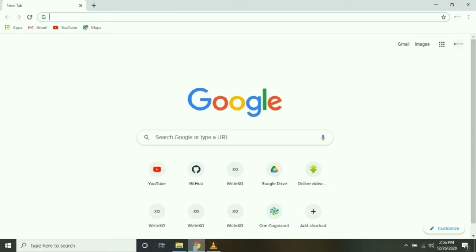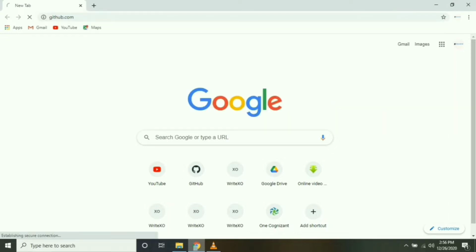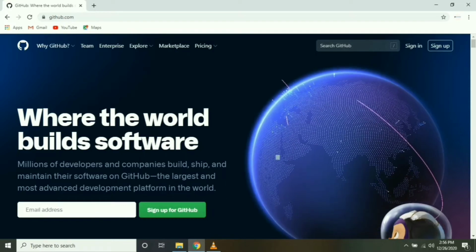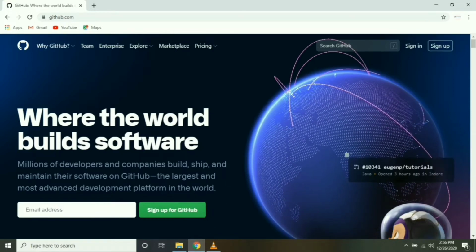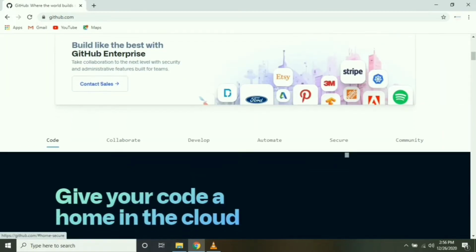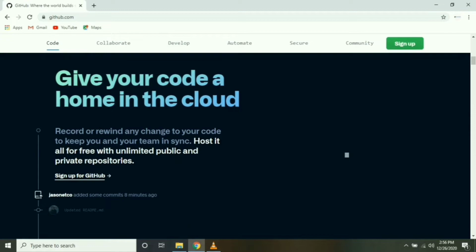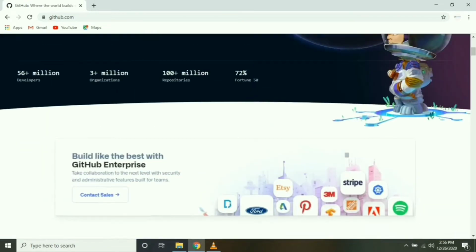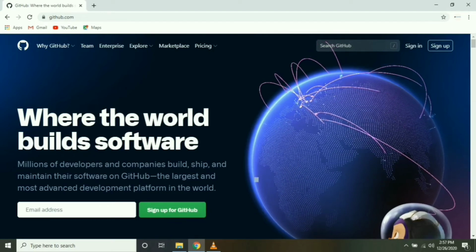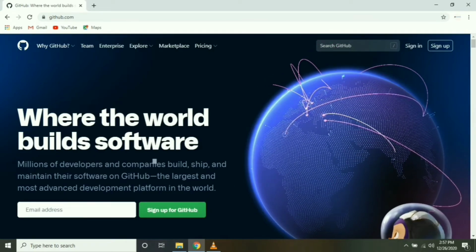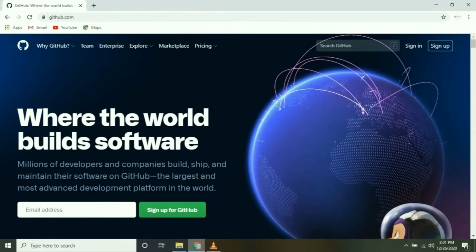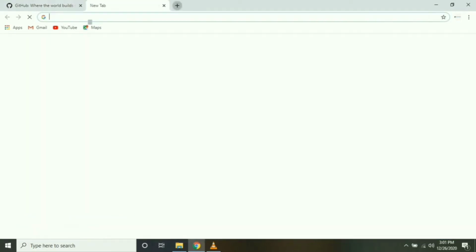Let's go to the GitHub official website, github.com. Actually, GitHub is an open source code hosting platform for version control, sort of like a cloud for code. It hosts your source code projects in a variety of different programming languages and it keeps track of various changes made. It lets you and others work together on projects from anywhere. And one more main information, it belongs to Microsoft. Let's see how to get this free pack.